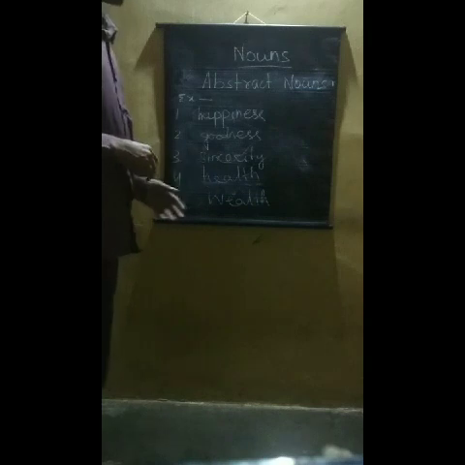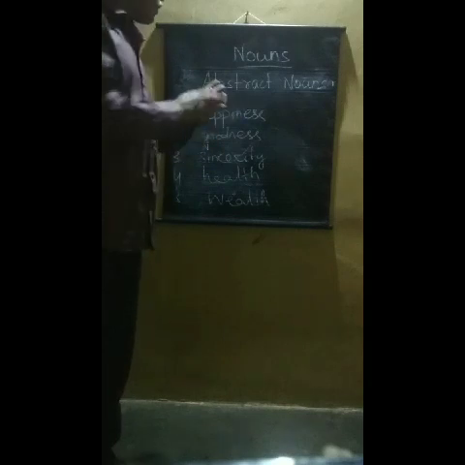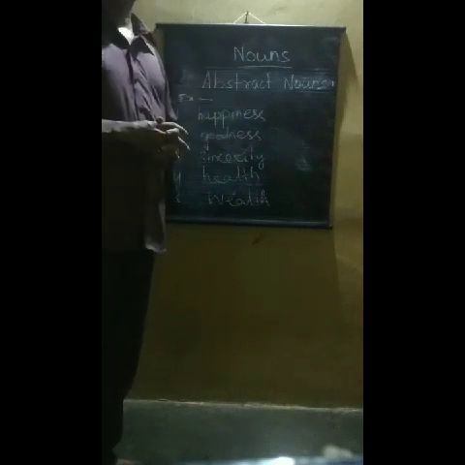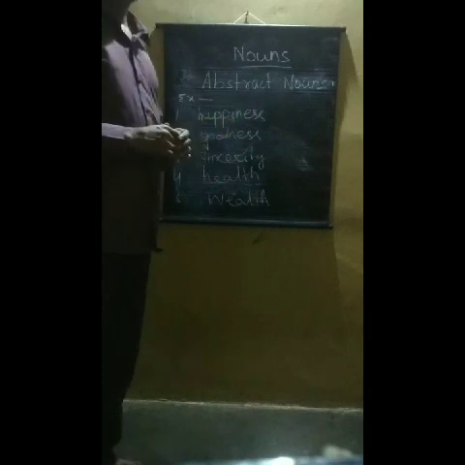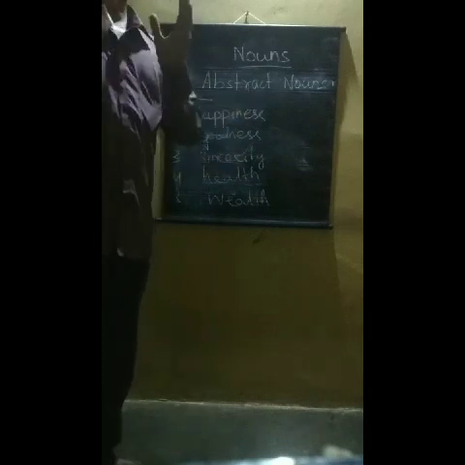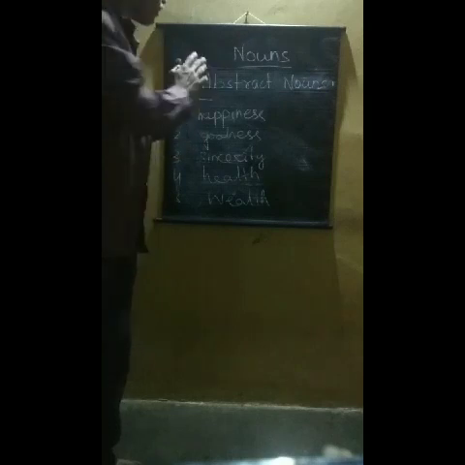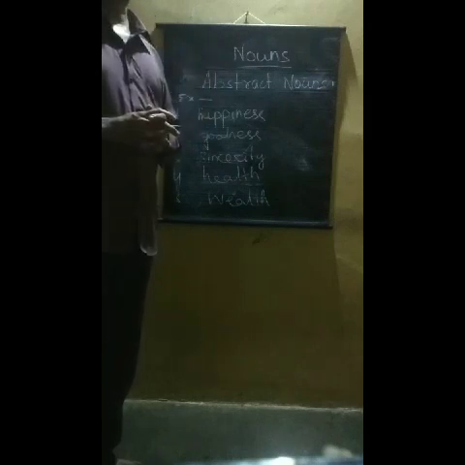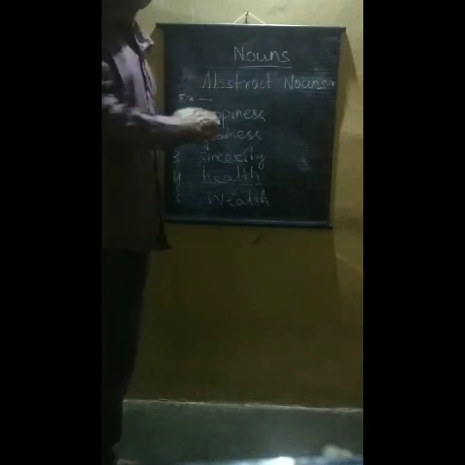Here are some examples of abstract nouns. Goodness, happiness, sincerity, health, wealth. These are all abstract things. We can only feel them. We cannot touch them. We cannot see them, but we can feel them. We can think about them. Therefore, they are called abstract nouns.